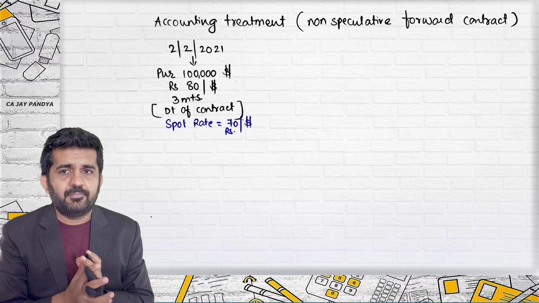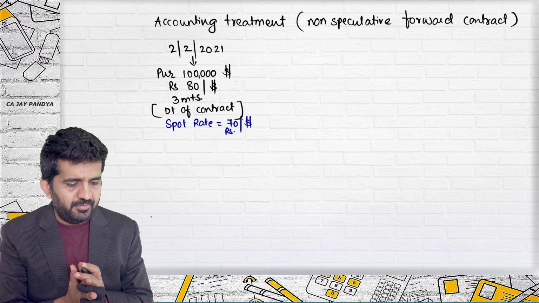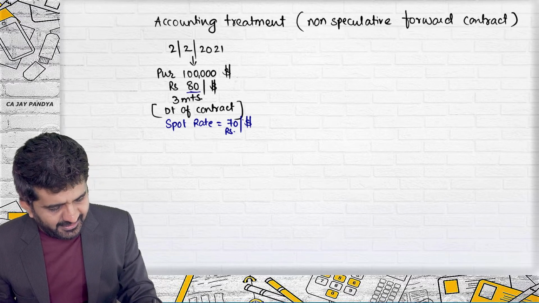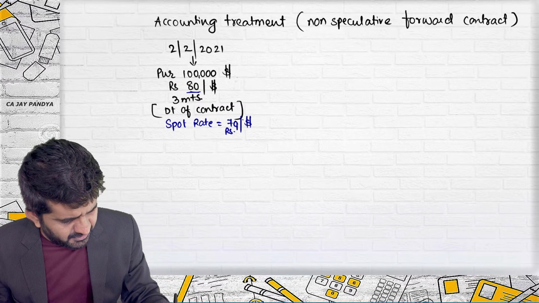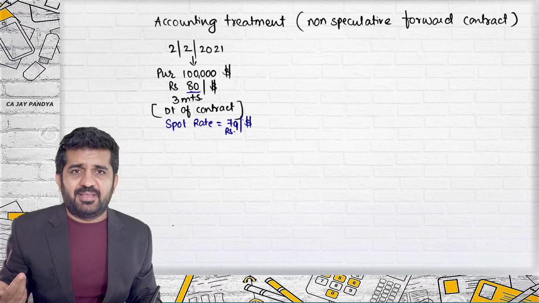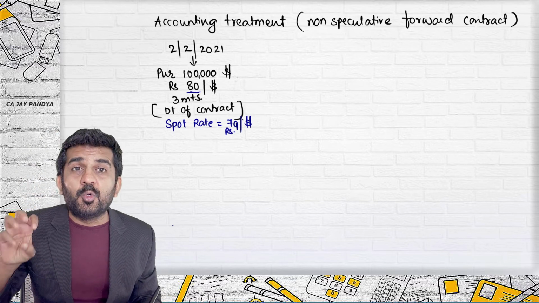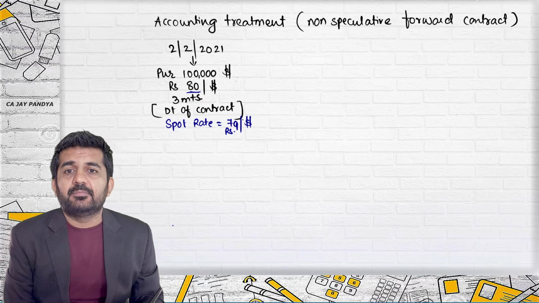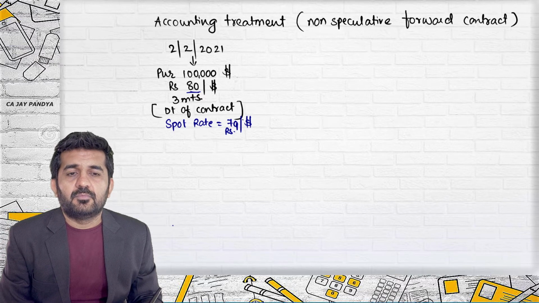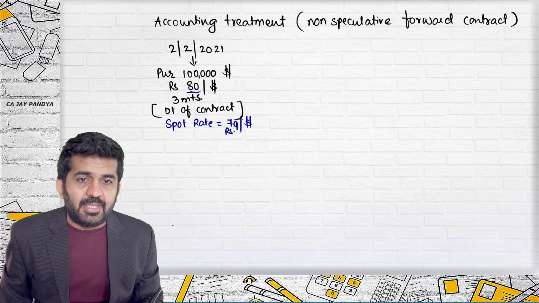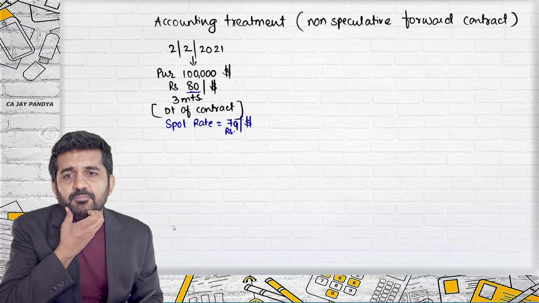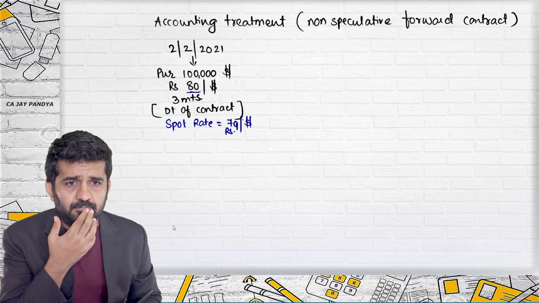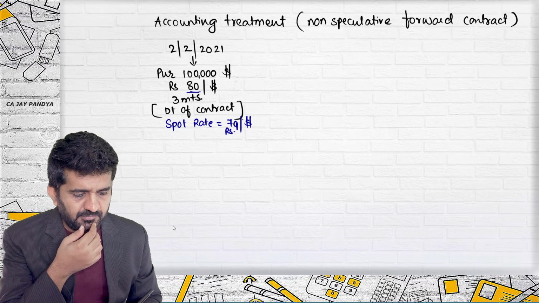Hitarth? No, sir. Why is it 80? Sir, you wrote that the spot rate is 70. Yeah, let me write it. After 3 months, not 80, not 70, but 79. On today's date, what is the rate of dollar? 80 per dollar. Then what is 79 per dollar? Sorry, the spot rate is 79 and after 3 months we will purchase it at 80.